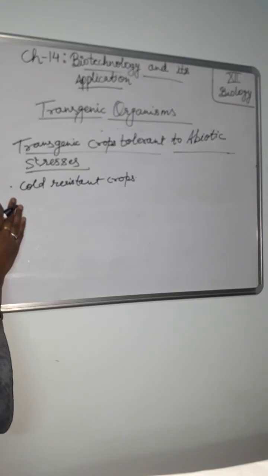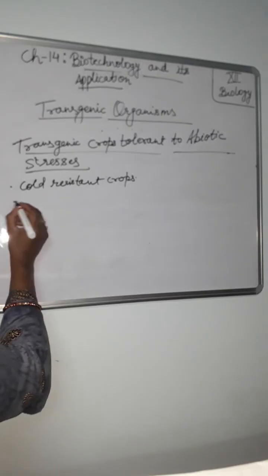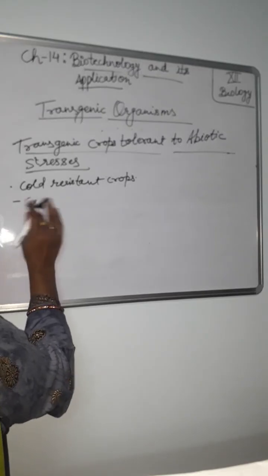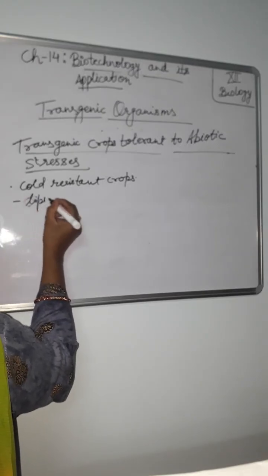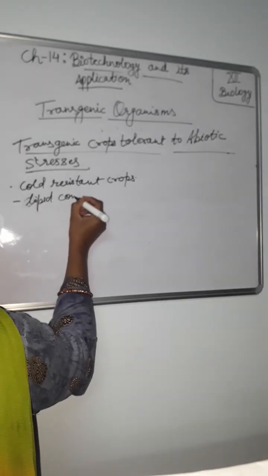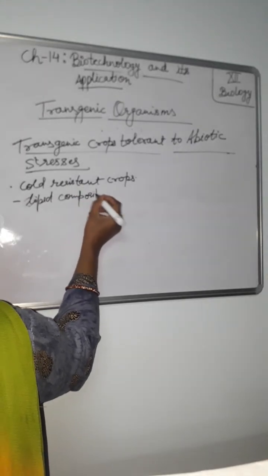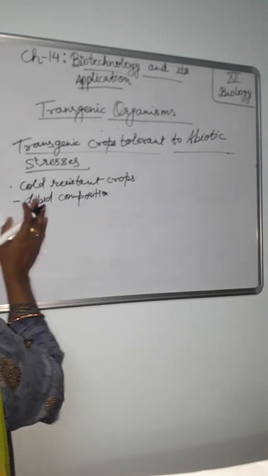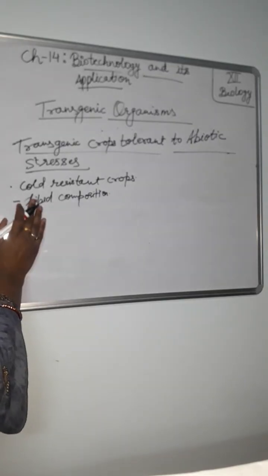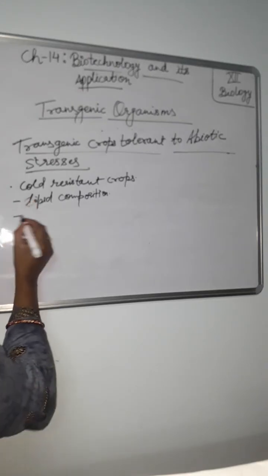Mechanisms such as adjustment of lipid composition, and accumulation of protective sugars, have helped membranes to stabilize against freezing injury.